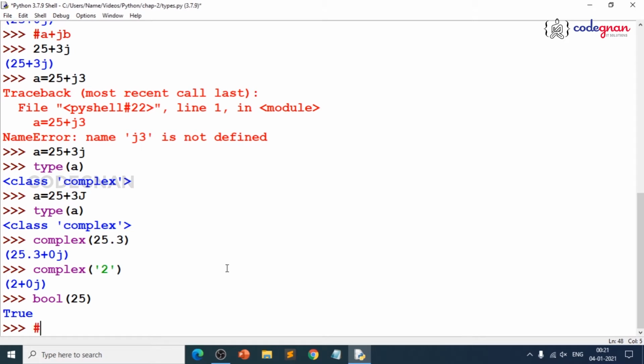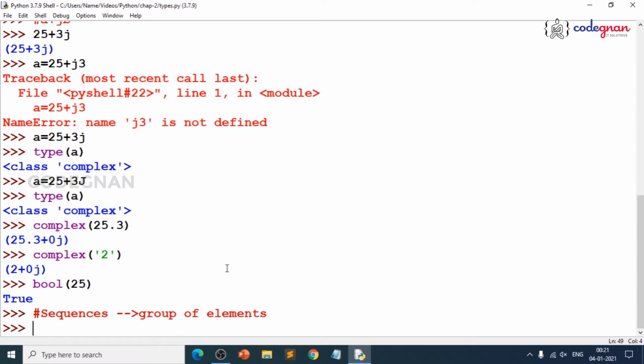Now, what are the sequence types? Basically, a sequence represents a group of elements. Sequence always represents a group of elements in Python. It represents them in the format of strings, lists, tuples, and even we can see the range function. If I denote sequences, that means I am accessing the type in the format of a group. So the wide sequences we take up are strings, lists, tuples.